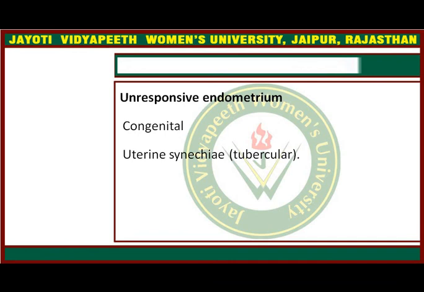Whenever the endometrium is unresponsive to hormones, basically the receptors are not present in sufficient quantity, so the endometrium will not respond to hormones like estrogen and progesterone. This might be a congenital condition, and various chromosomal abnormalities can be seen. Again, uterine synechiae, generally tubercular or after D and C, is also called Asherman syndrome. In this condition we can see primary amenorrhea.